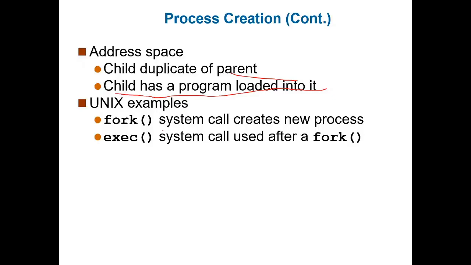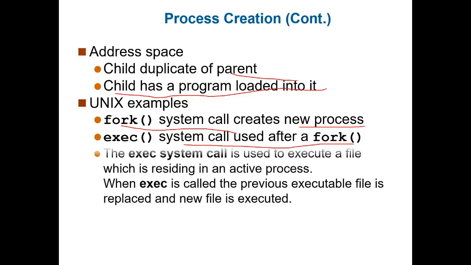In the Unix operating system, the fork system call is used to create the new process. Whenever a fork system call is invoked, a new process is created, whether it is a parent process or a child process. Then we have the exec system call, which is used after fork. So what is this exec system call?